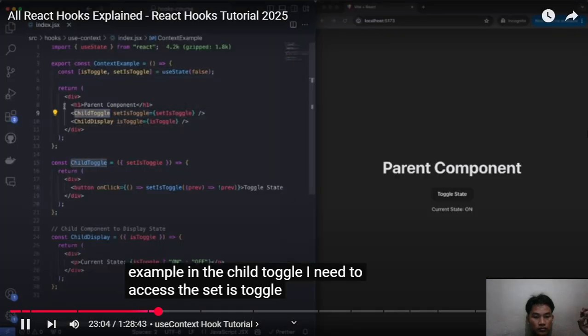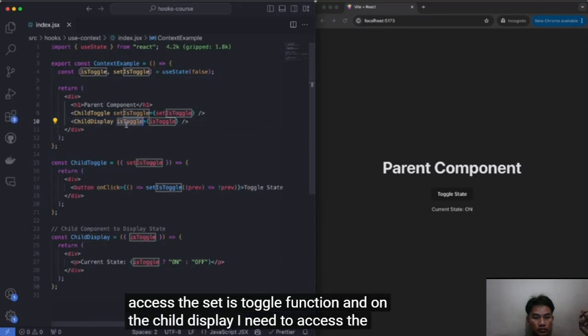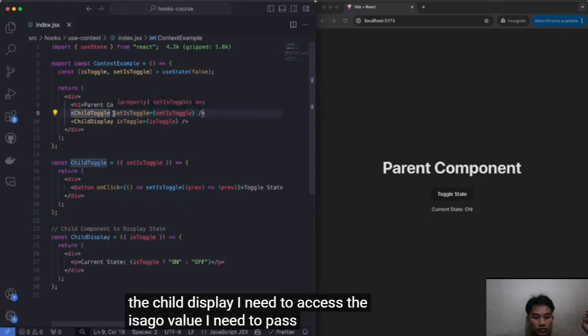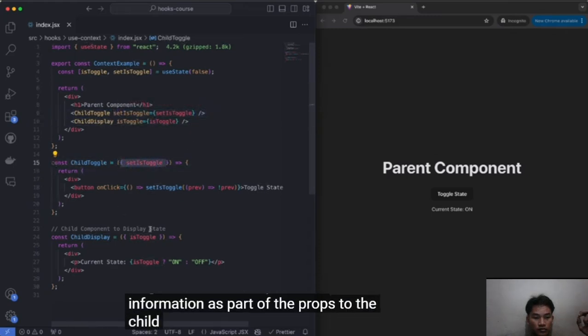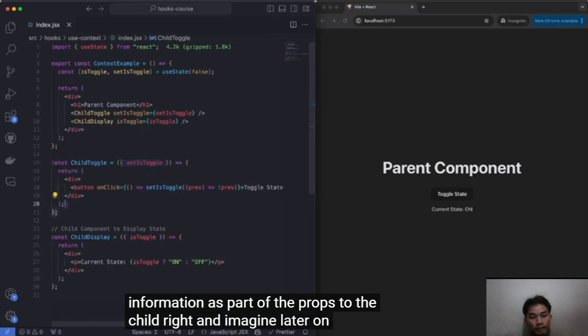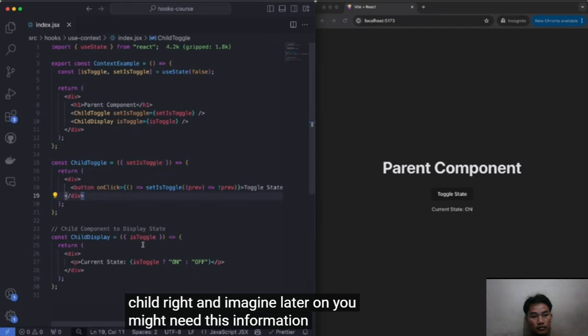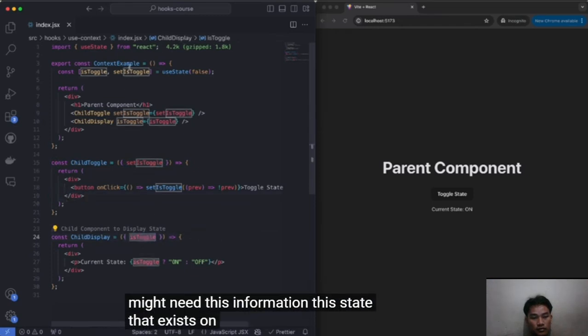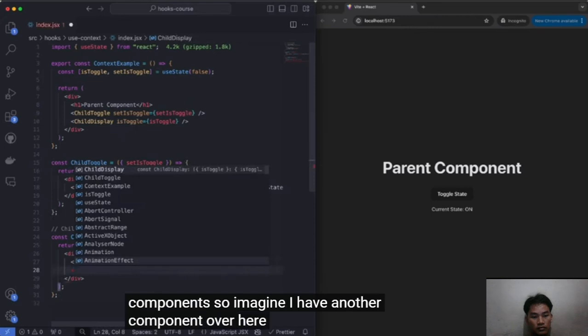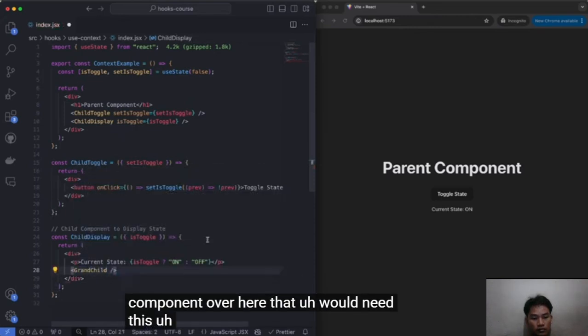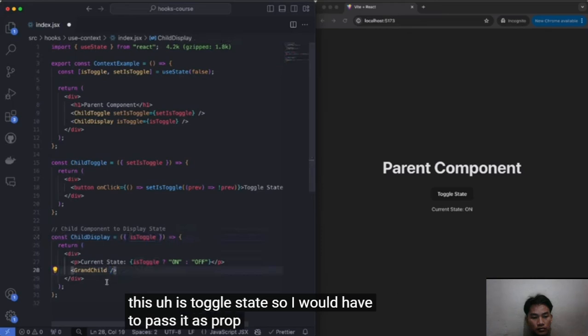Toggle function, and on the child display I need to access the isToggle value. I need to pass that information as part of the props to the child, right? And imagine later on you might need this information, this state that exists on this parent, on child components inside of these two child components. So imagine I have another component over here that would need this toggle state. So I would have to pass it as a prop as well.